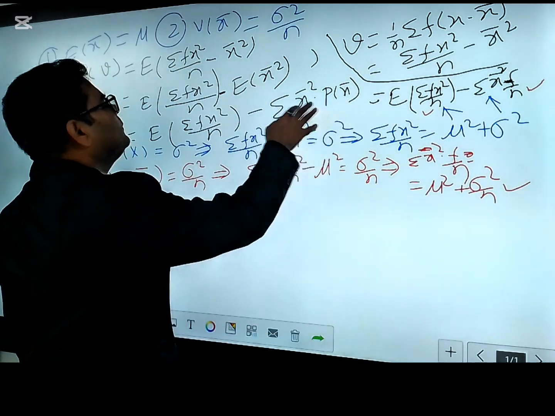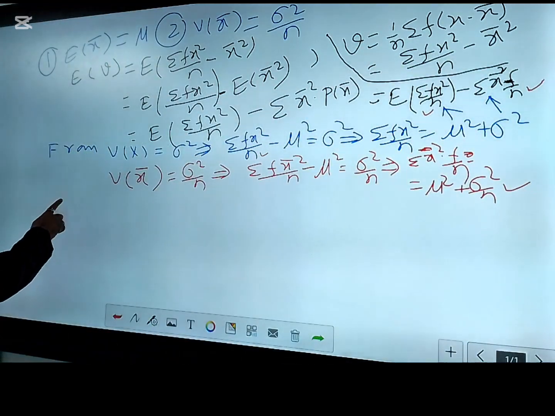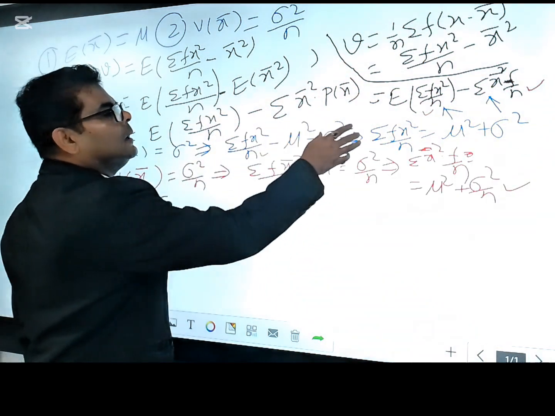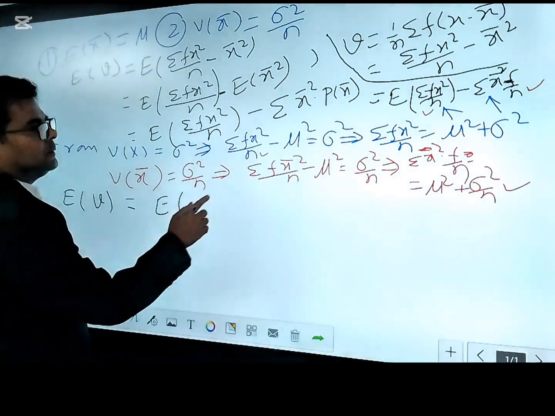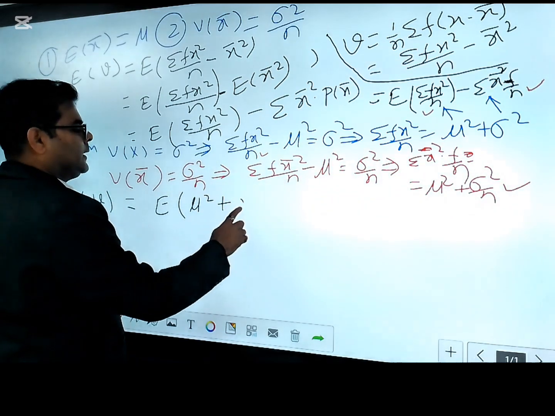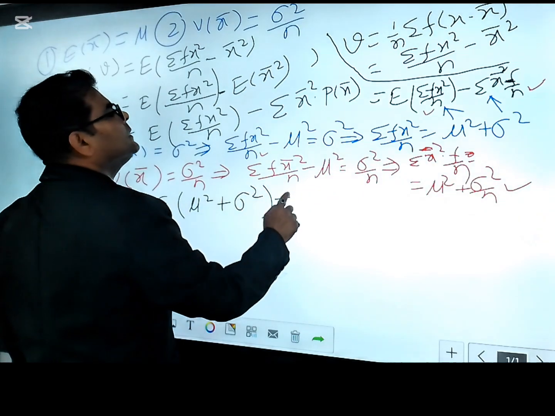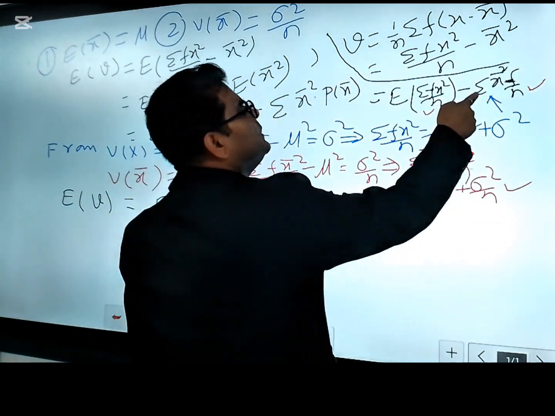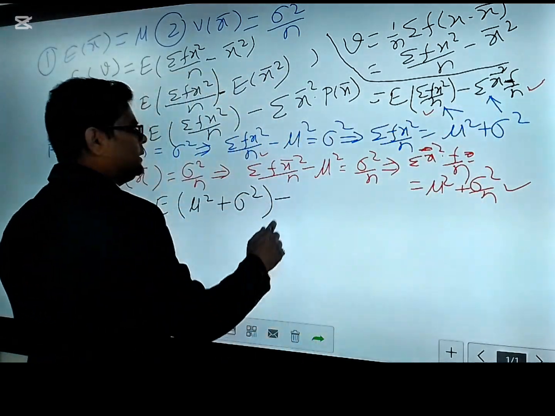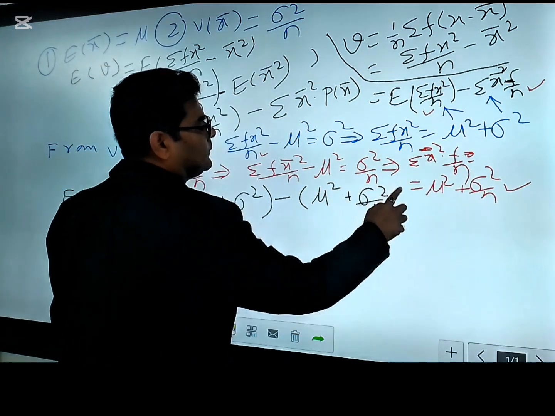Okay, now just replace this term by the new term of here. So from here, E[V] equals the expectation of, what can you write for this? Mu square plus sigma square. So that is mu square plus sigma square. And then you have, what is here? Minus term. So minus summation of, what is it? Yes, for this we wrote, for this term, what you can write here? This. So it is mu square plus sigma square by n.